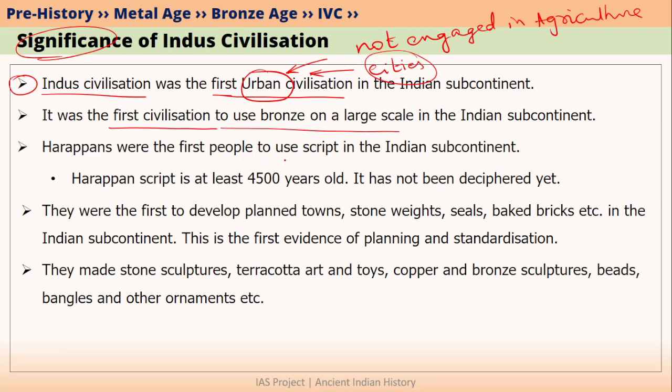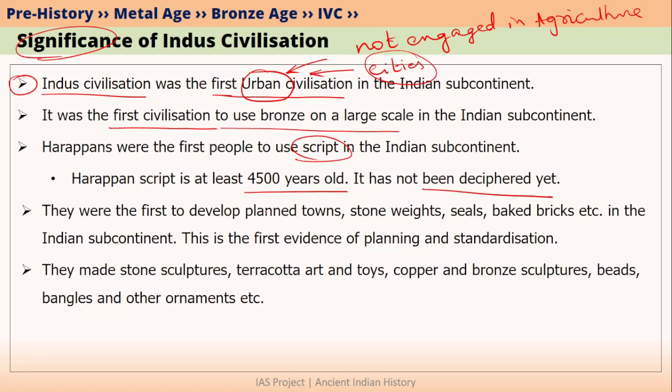Also, Harappans were the first people to use script. Harappan script, as we know, has not been deciphered yet. However, the script is more than 4,500 years old. Before Harappa, we do not find any kind of script in the Indian subcontinent. That is why Harappa marks a distinct development in terms of literary evidences from the prehistoric period.